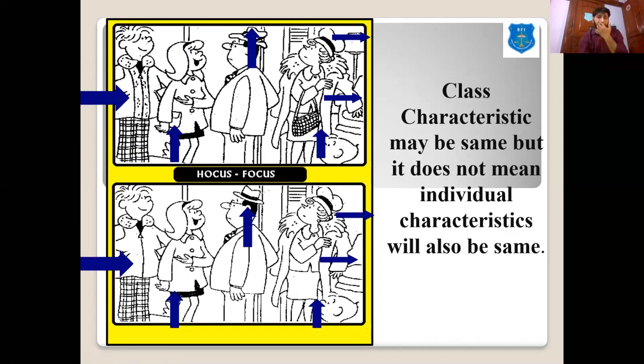Similarly, we can see in this, the class characters appear to be the same, meaning the image looks the same and the features are the same, but there are individual features that differ. This part is different, this part is different, like the pocket is present in one and absent in the other. So while comparing fingerprints also, we have to find the individual characteristics.